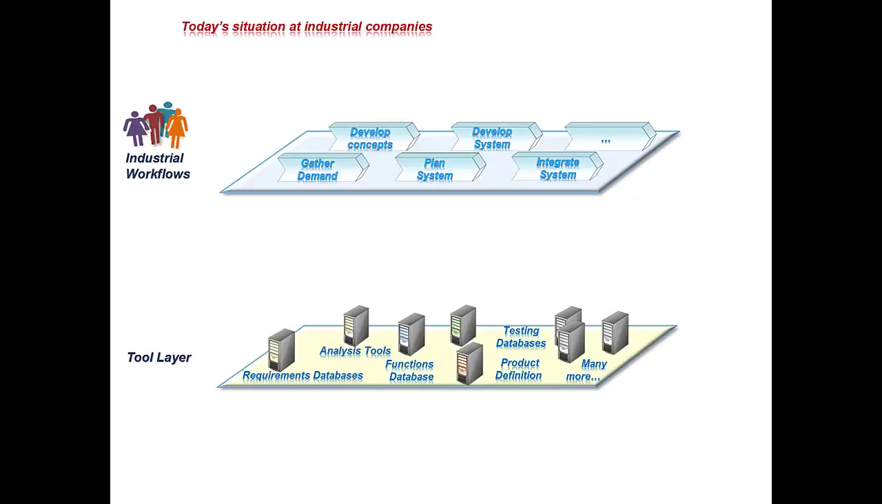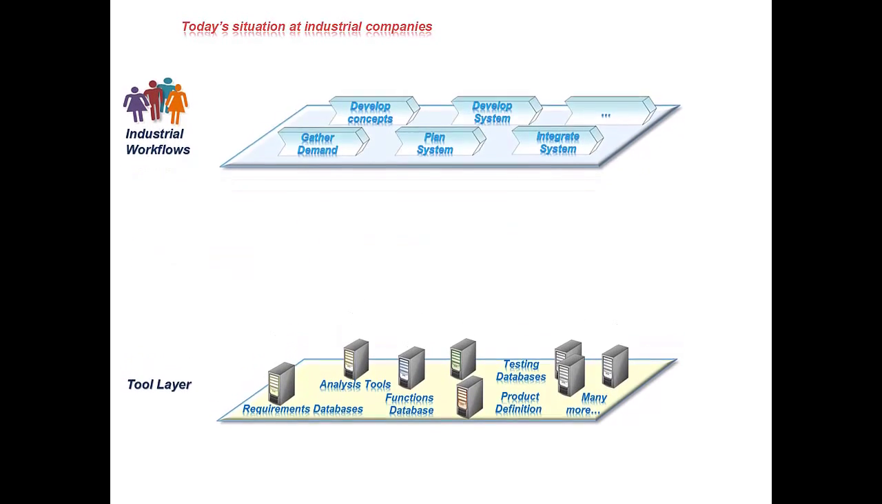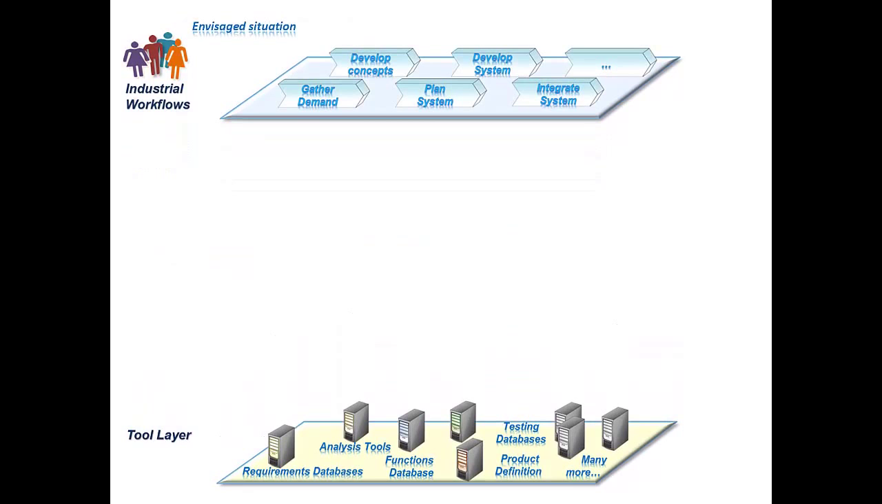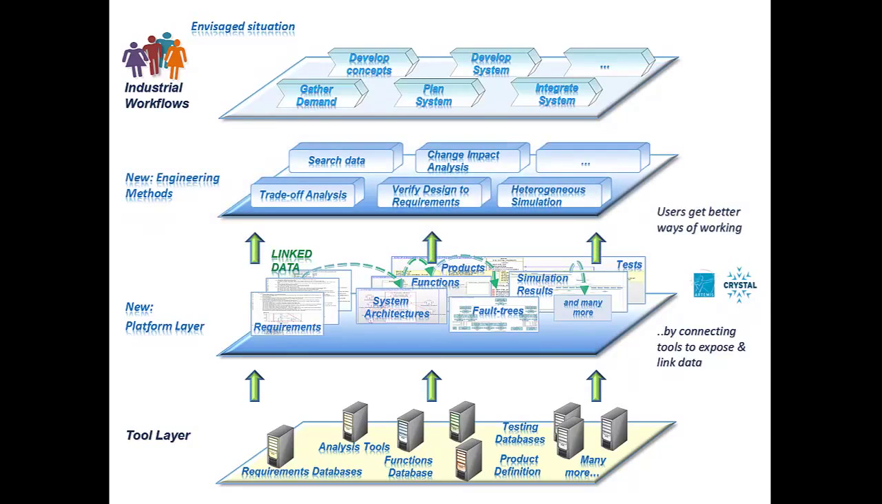Currently today, the ways of working at industrial companies are often complicated and slow to adapt to change. One of the reasons for this is a fragmented IT landscape, which requires huge efforts in order to handle all of the project data. In order to improve this situation, the Crystal project suggests the introduction of a new platform layer. The idea is to connect tools in an open and standardized way following linked data principles. This will allow users to apply new engineering methods to improve their way of working.